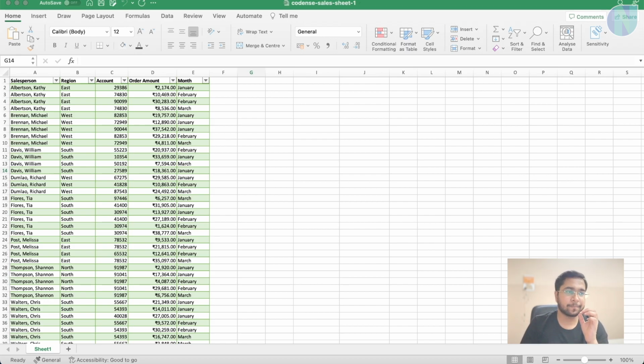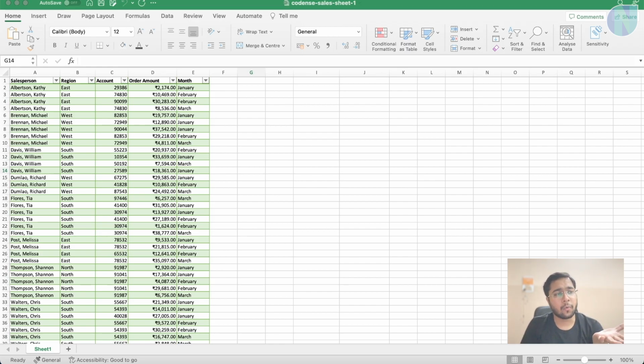What is the importance of a pivot table? Let's see some theoretical things. It is easy and instant, like real time: as you change something, it is there, and it is easy to create. It helps in easy data analysis. It helps in summarization of data. It helps in finding the data pattern. It generates accurate and quick reports, and it helps in faster decision making.